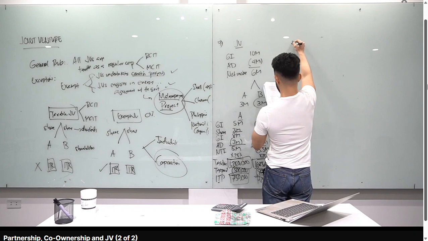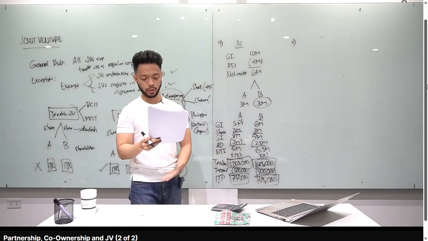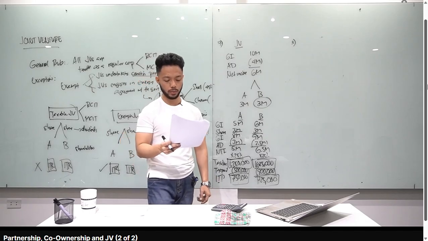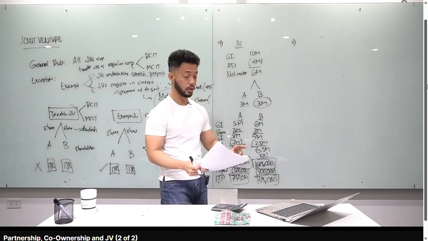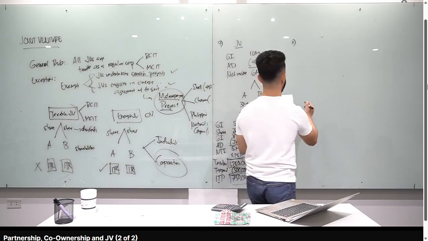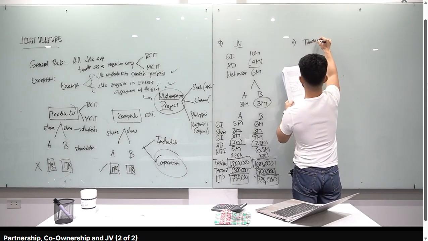Okay, sir, paano naman if A and B company are transportation companies and they entered into a JV wherein A will transport units south of Manila and B will transport units north of Manila. JV has remitted a total of 1.5 million quarterly tax payments. So, for this one, hindi siya nag-fall under dito sa dalawa. Therefore, taxable JV yan. So, ganito gagawin natin dyan, class. Since taxable JV yan, okay, lagyan natin dito, taxable JV.